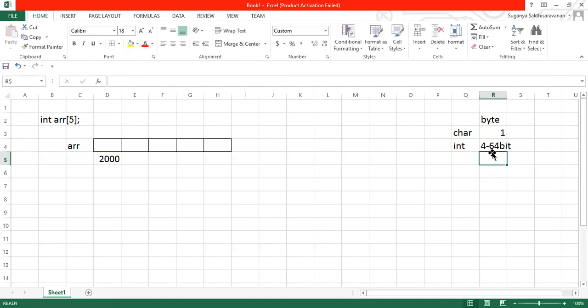Okay, int will occupy 2 bytes in case of a 16-bit compiler. Maximum all the compilers are using 64-bit, and you can notice that only in case of Turbo C, the earliest compiler, is it 2 bytes. Apart from this, whatever the compiler you are using right now, either Code::Blocks or Dev C++ or even an online compiler, you can find that integer will take 4 bytes, not 2 bytes. Okay, it's completely based on your compiler.